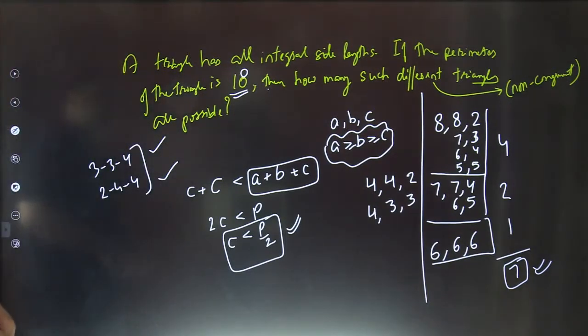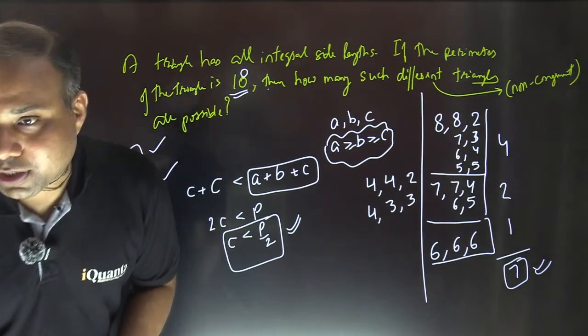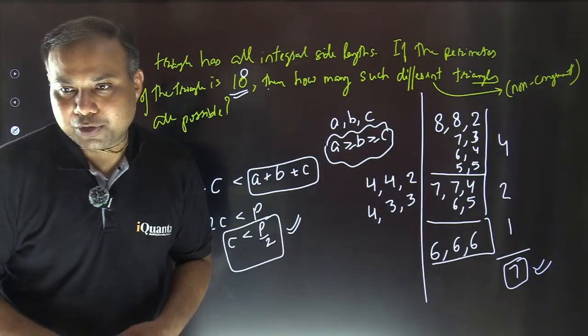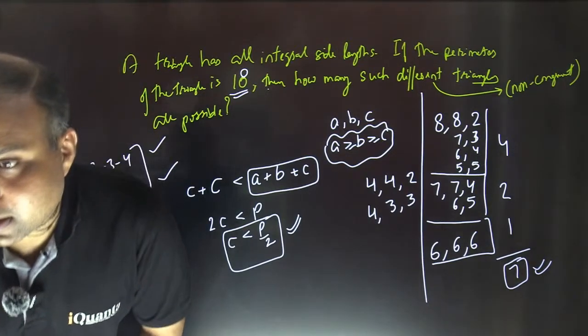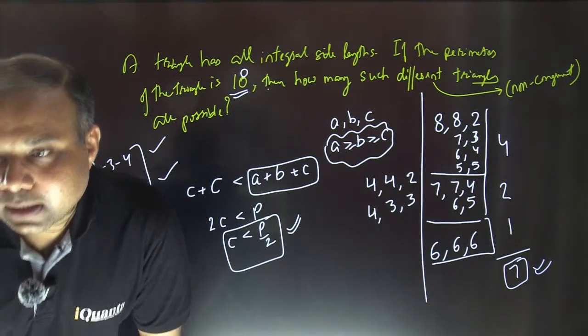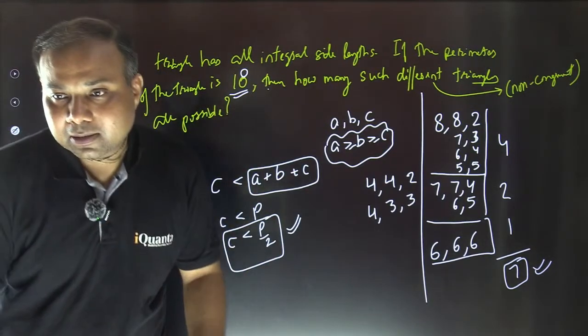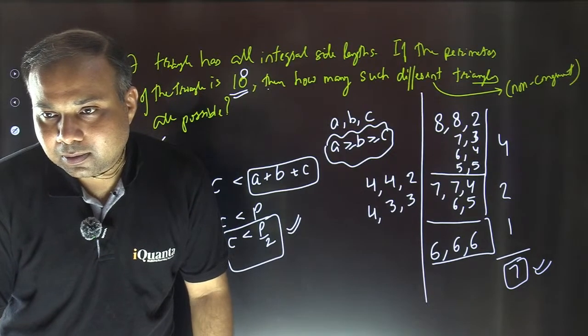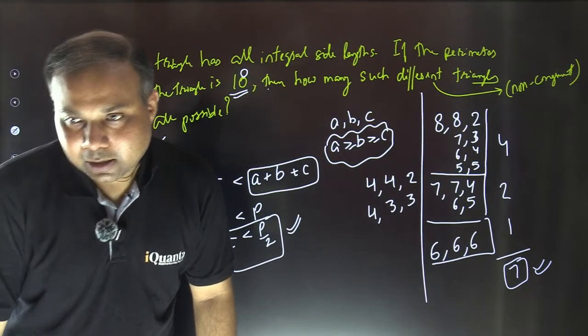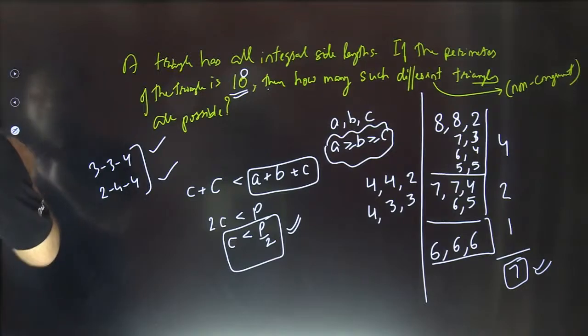Okay. Before moving further, let me ask you one more question. Is there any doubt in this? Riddhima is asking about 6, 3, 4. 6, 3, 4 perimeter doesn't become 18, right, Riddhima?